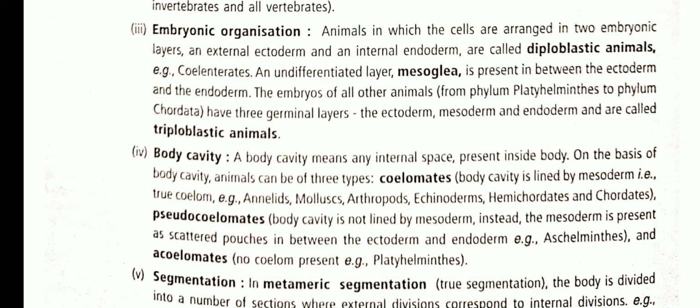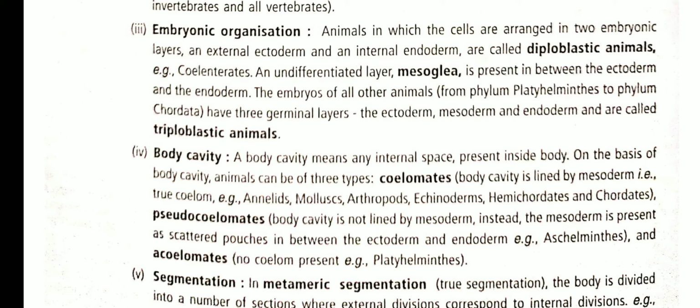The second type is the pseudocoelomate. Pseudo means false coelom, meaning the cavity is present in the germ layers but it is not lined by the mesoderm. The triploblastic pseudocoelomates belong to the phylum Aschelminthes. And third are the acoelomates, where there is no body cavity. The phylum Platyhelminthes is the only phylum which is triploblastic but coelom is absent, and these include the flatworms.